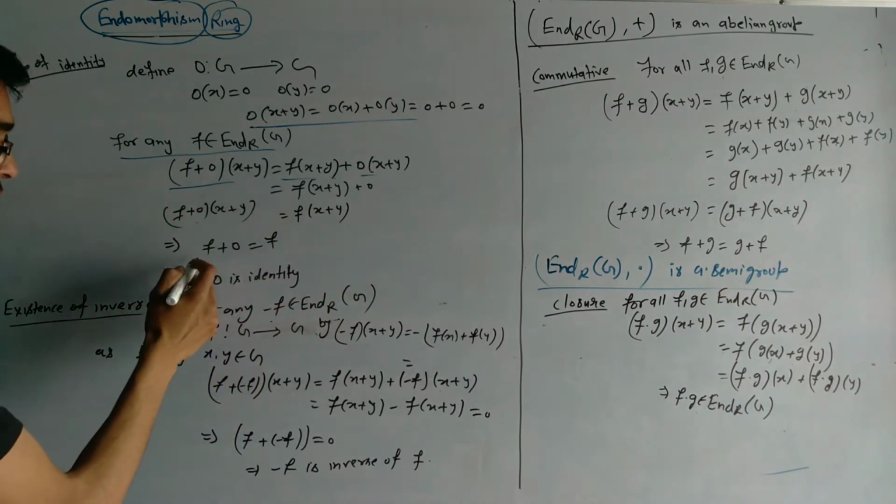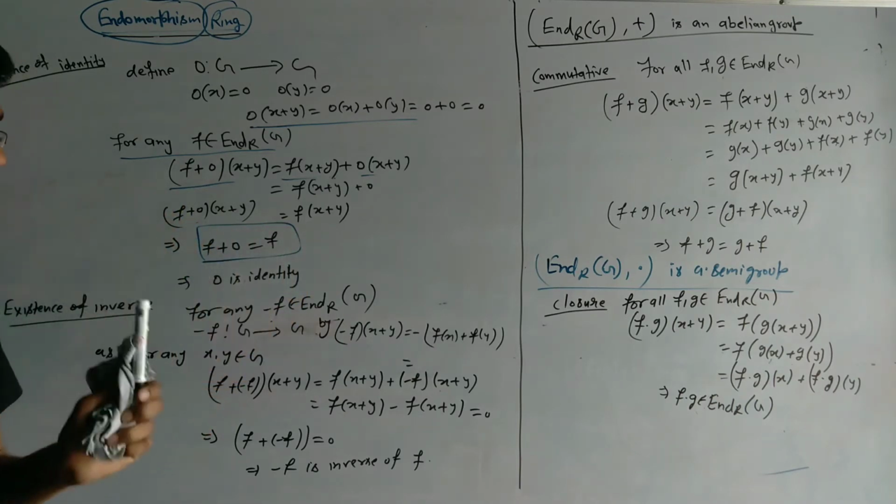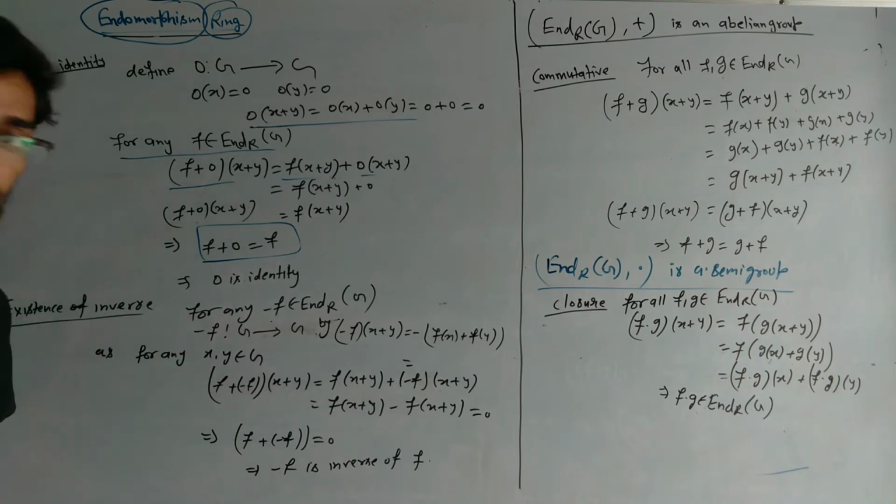Now 0 of x plus y equals 0 of x plus 0 of y, which equals 0, since 0 plus 0 equals 0. So we find 0 of x plus y equals 0. So we get (f plus 0) of x plus y equals f of x plus y. This implies f plus 0 is equal to f. This implies 0 is the identity.